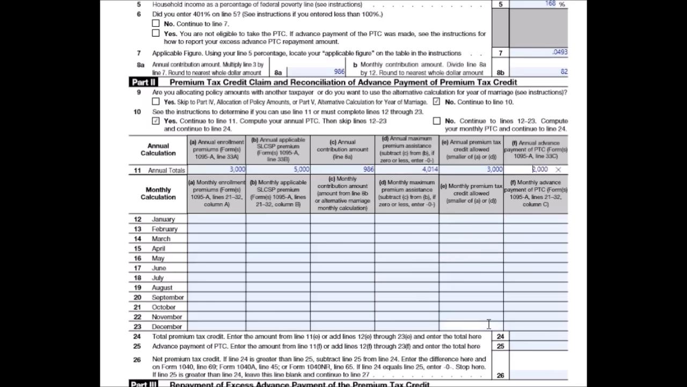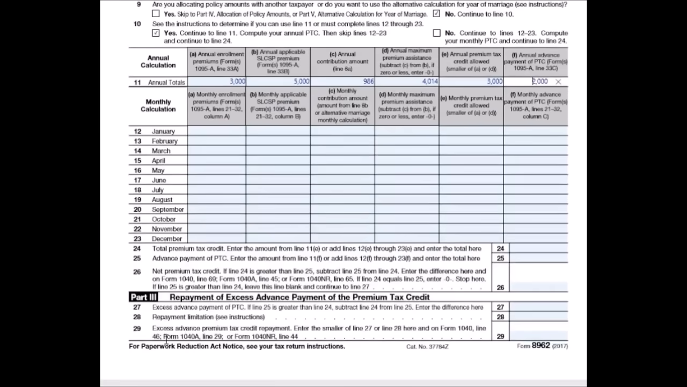That's great. After doing line 11, it says up here we can skip lines 12 through 23 and then go down to line 24. So down in line 24, it says your total premium tax credit, enter the amount from line 11E or add lines 12E through 23E. So 11E is going to be 3,000. Advance payments of premium tax credit, enter the amount from 11F, which is going to be 2,000.